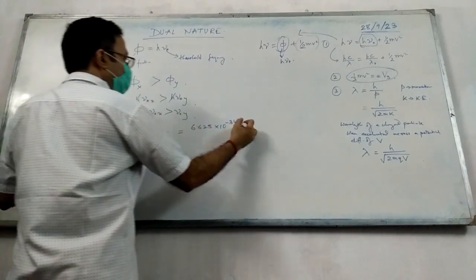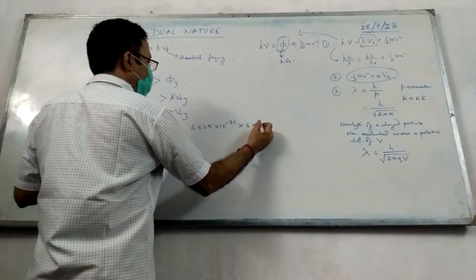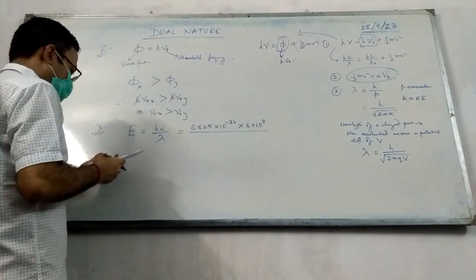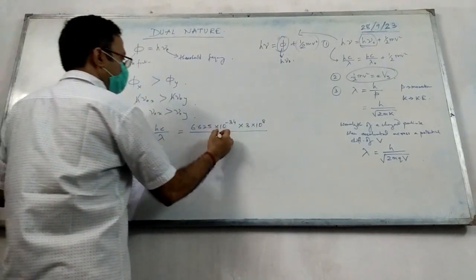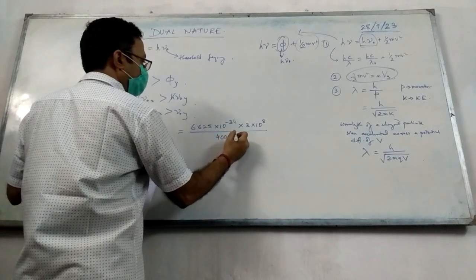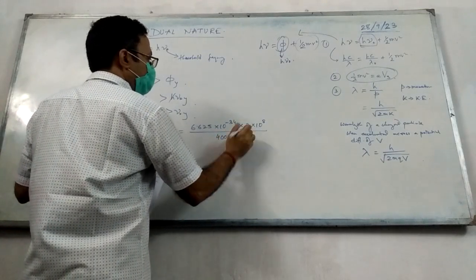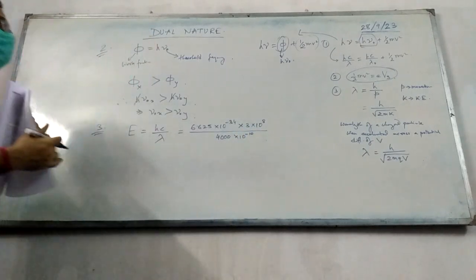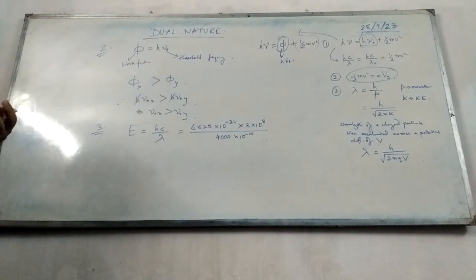So this into 3 into 10 to the power 8 divided by wavelength, which is 4000. Now we have to convert it to meters, 10 to the power minus 10. ठीक है? So evaluate करने से जो आंसर आएगा that will be our answer.